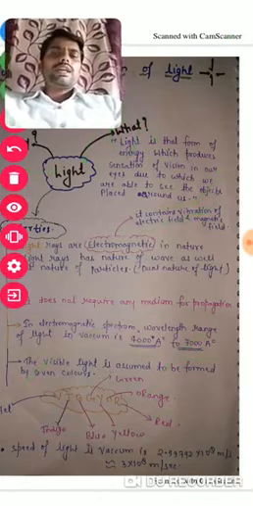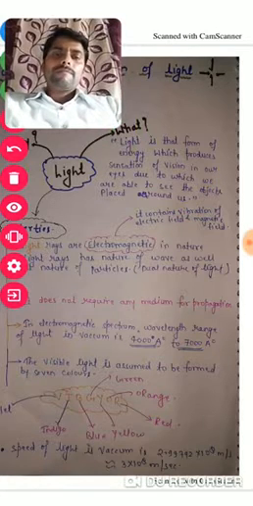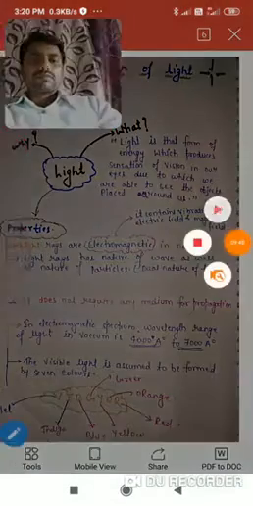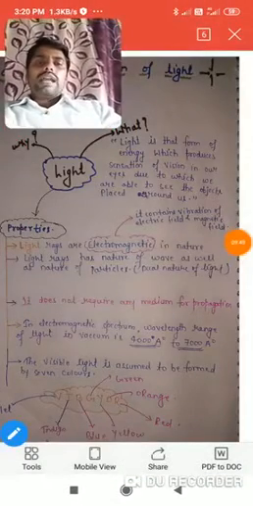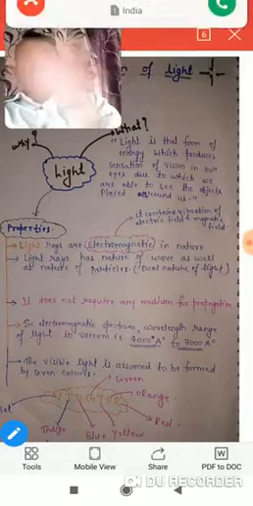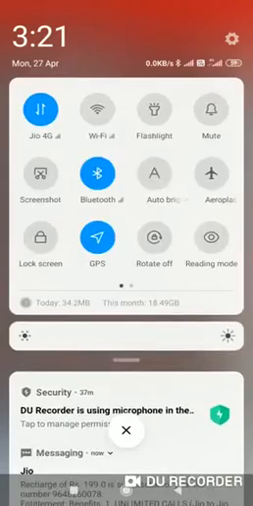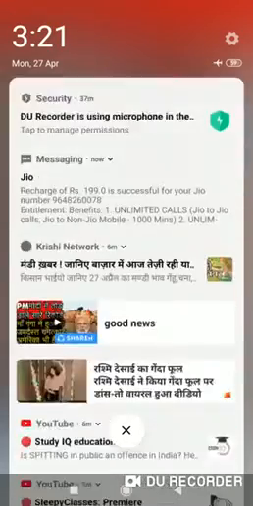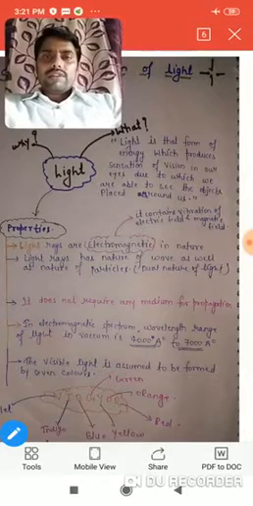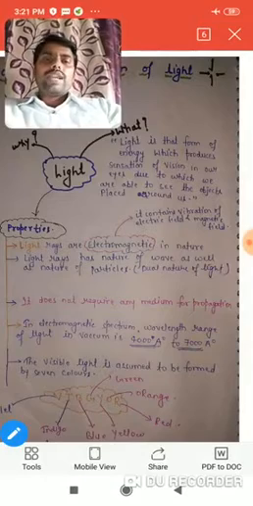The next property is that light rays always travel in a straight line.